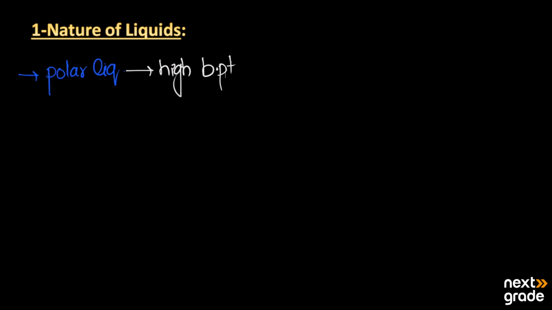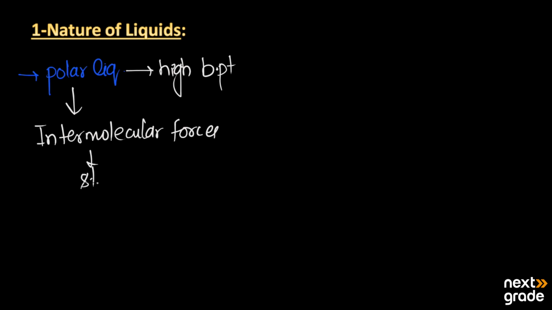The simple reason is that in polar liquids, the intermolecular forces, the forces between the molecules of the liquid, are strong. And when these forces are strong, there is formation of less vapors and the vapor pressure will also be less. So polar liquids have high boiling points.